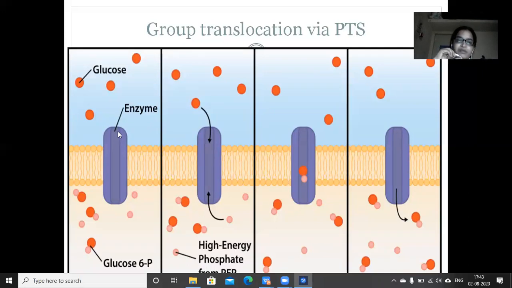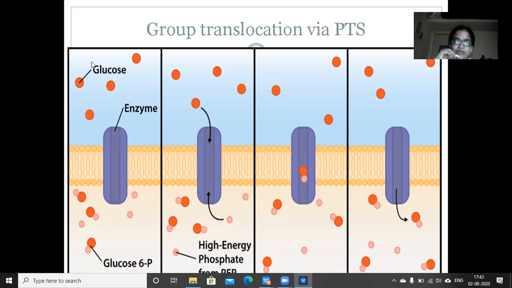Here this is the enzyme, and this is the glucose 6 phosphate molecules. On the outer side, glucose molecules are there. On the inner side, you can see these molecules, and this is the phosphate group attached to the glucose phosphate, and this is the enzyme.